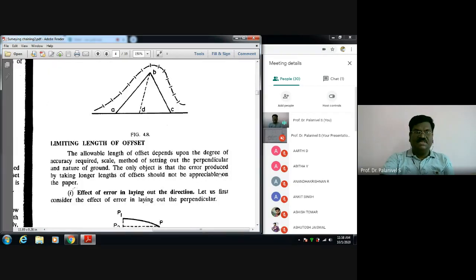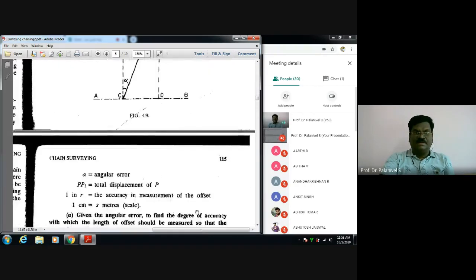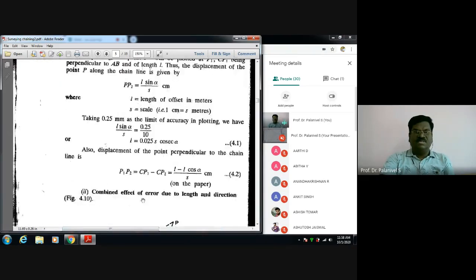So, limiting length of offsets. See here, 1 minute. I am just rushing. Not everything is important.